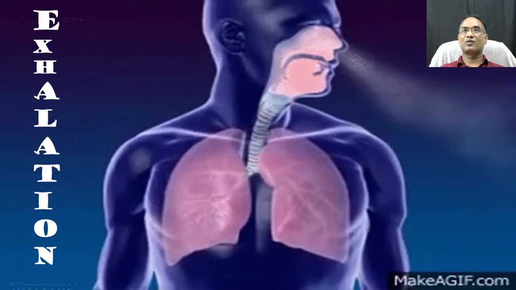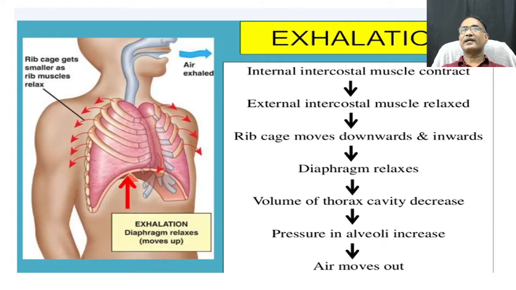Let us discuss one by one. When you talk about exhalation, the diaphragm has the main role, and the external intercostal muscles are also very important. The internal intercostal muscle will contract and bring your extended ribcage back to its normal condition.